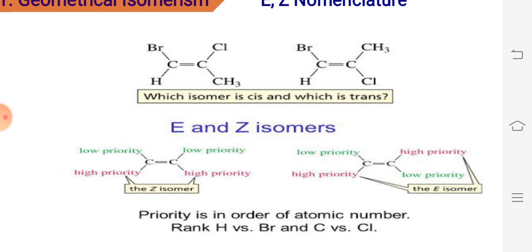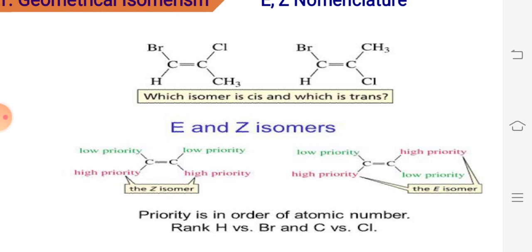Now move to the second sp2 hybridized carbon and see the substituents present on it. One is bromine, second is hydrogen. Bromine is the higher priority substituent, so give it number 1, and hydrogen is 2. Now look at the 1 and 1, and the 2 and 2. If 1 and 1 are on the same side, they are called cis or Z isomer. If 1 and 1 are on opposite sides, that's called the E isomer.